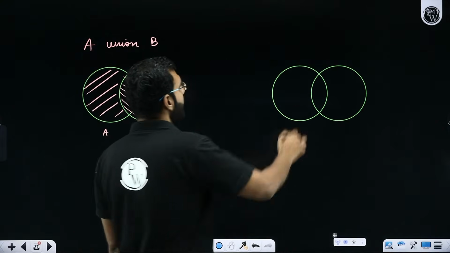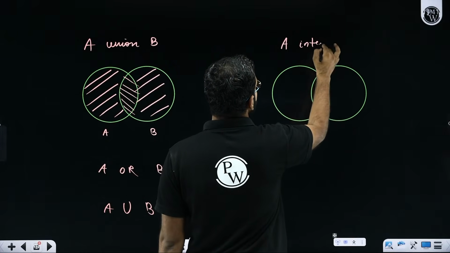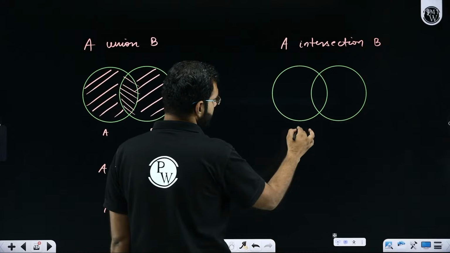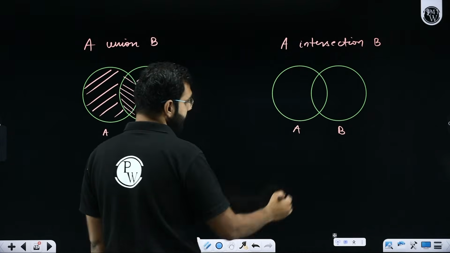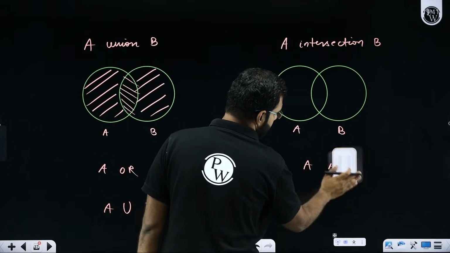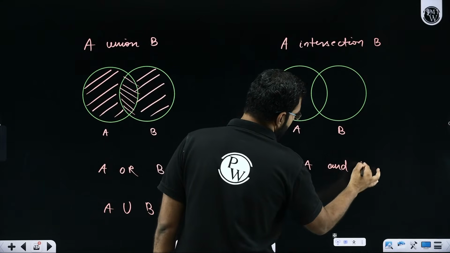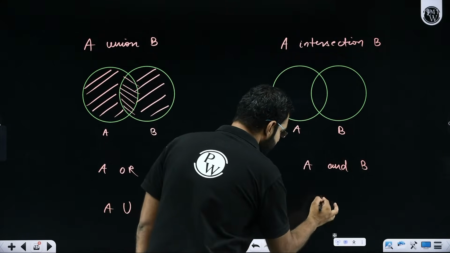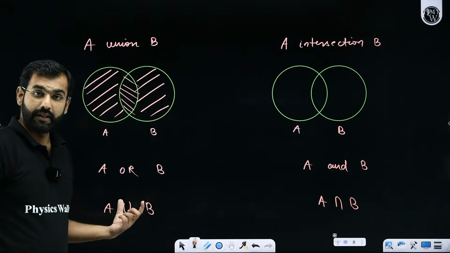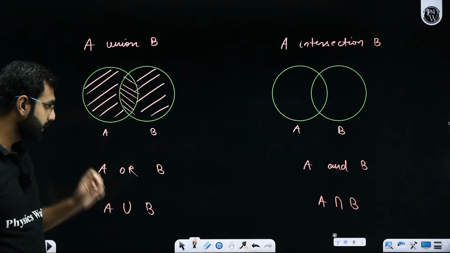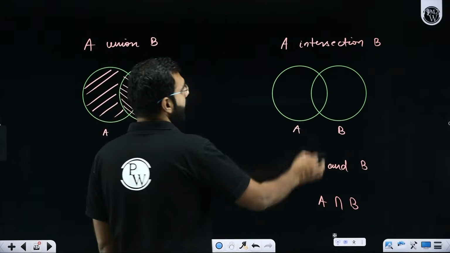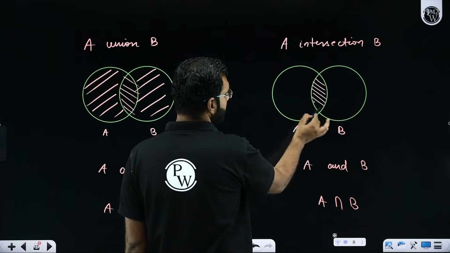But if I ask you A intersection B, so this is set A, this is set B. A intersection B is given by A and B. So what does it mean? It is given by the sign A inverted U B. This sign U is reserved for the operation union. This inverted U sign is reserved for the operation intersection. So what is intersection here? Intersection means the common portion between A and B.